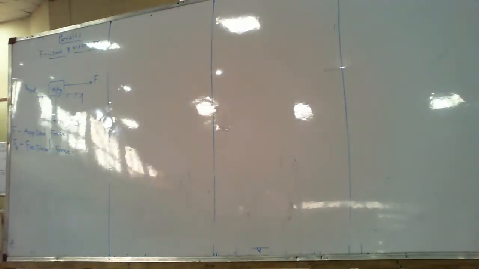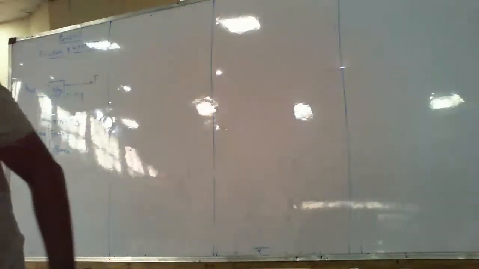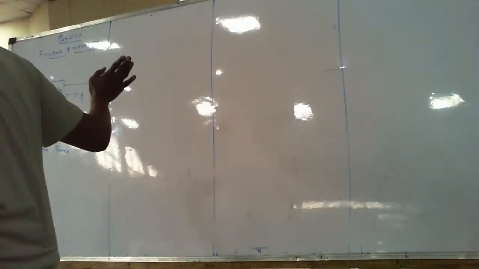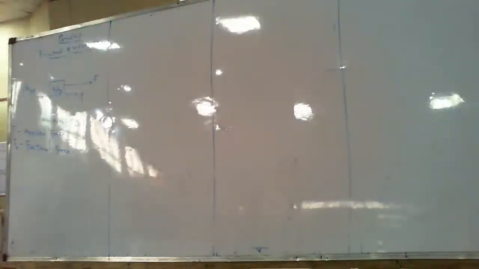Why do you say that? If the man is dragging it, let me tell you something: where the man stands does not matter. Look at this bench. If I want this bench to move towards this side, I can be here and be pushing it, or I can come here and still push it like this, and it will still be moving in the same direction. So where I'm standing does not matter. It is the direction of the object that I'm talking about. I can stand here and still be dragging this object, or stand here and drag it this way. Where I stand does not matter.